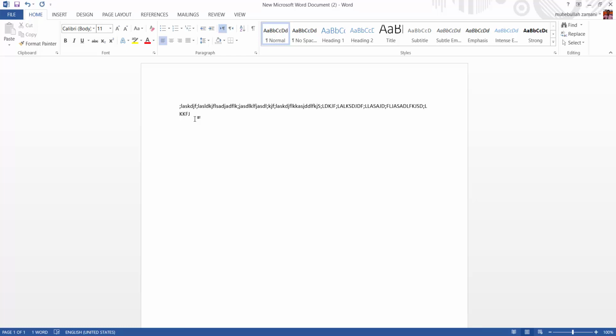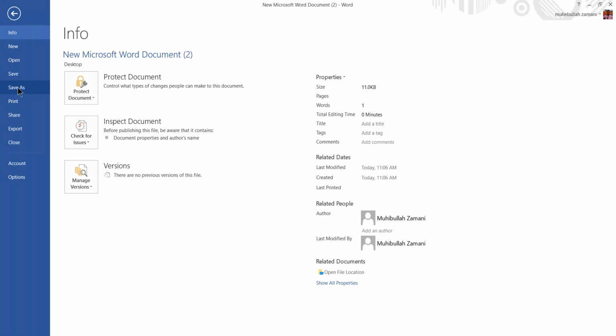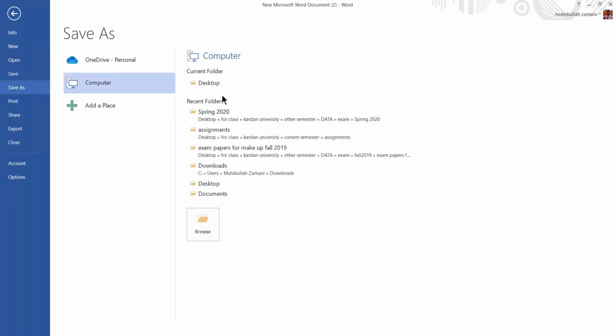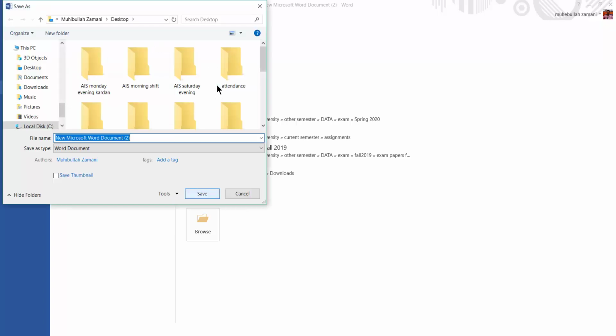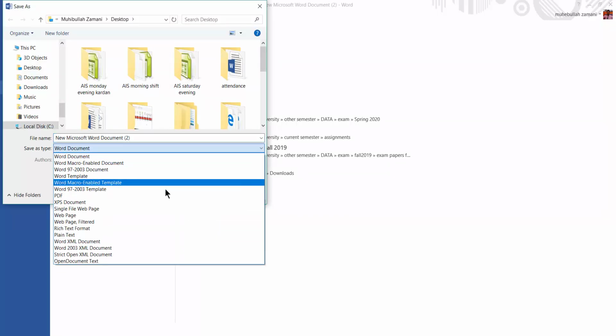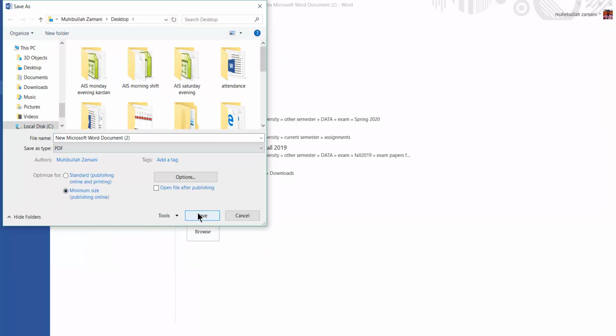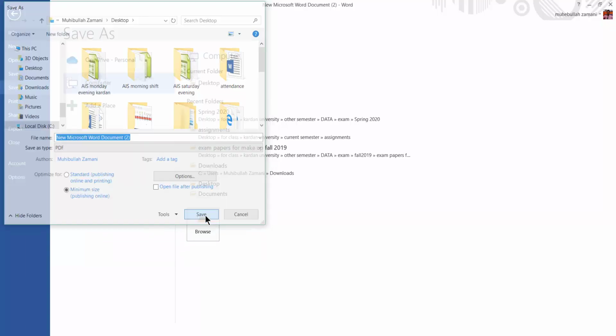Finally, when it is done, of course, you have to save it. After that, go to the file and Save As in the current folder. And of course, save it in the form of PDF, and the size should be minimum.